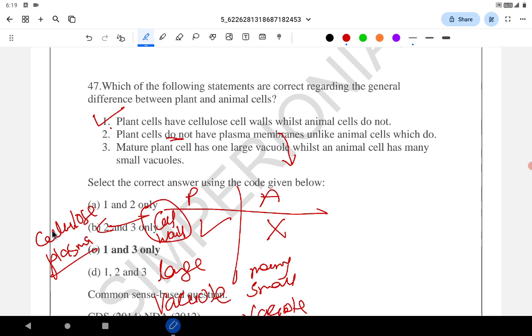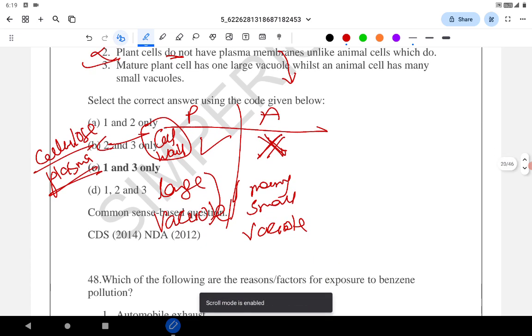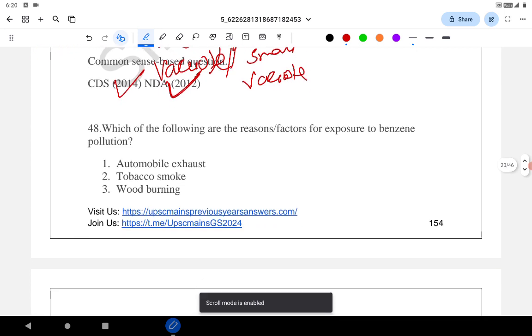Plant has the cell wall which is made up of cellulose and plasma. Animal do not have any cell wall, so statement 2 is wrong. Mature plant cells have one large vacuole, correct, while the animal cells have many small vacuoles. I have explained this here. Even 3 is correct. 1 and 3 is the answer. Questions related to the plant and animal cell were asked in CDS 2014 and NDA 2012. Let's move on to the next question.